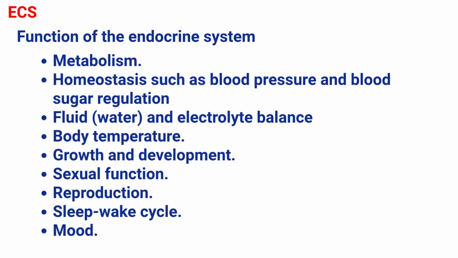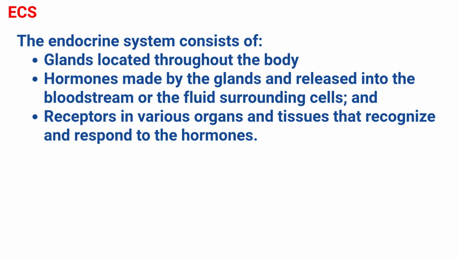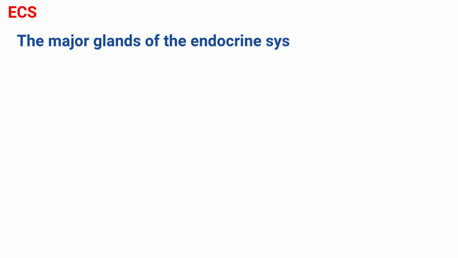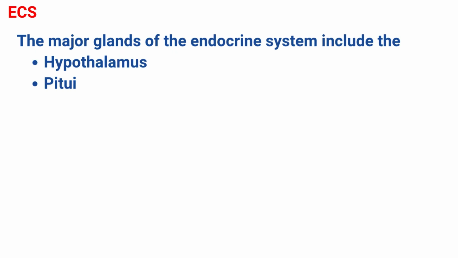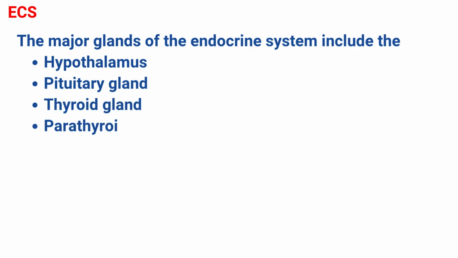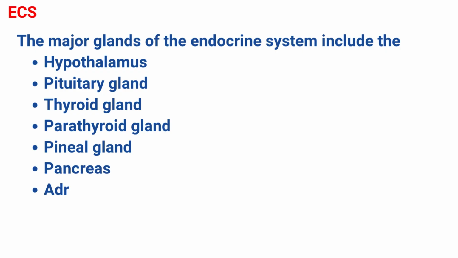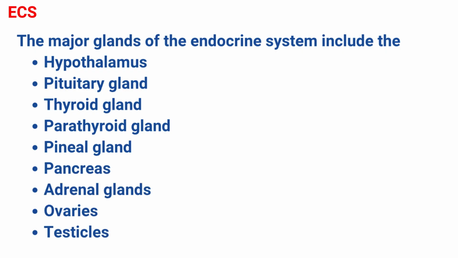Very small amounts of hormones can trigger significant responses and changes in the body. If the body has too little or too much of a hormone, it affects health. This often causes noticeable symptoms. The endocrine system consists of glands located throughout the body, hormones made by the glands and released into the bloodstream or the fluid surrounding cells, and receptors in various organs and tissues that recognize and respond to the hormones. The major glands of the endocrine system include the hypothalamus, pituitary gland, thyroid gland, parathyroid gland, pineal gland, pancreas, adrenal gland, ovaries, and testicles. The hypothalamus and pituitary gland are neuroendocrine organs.